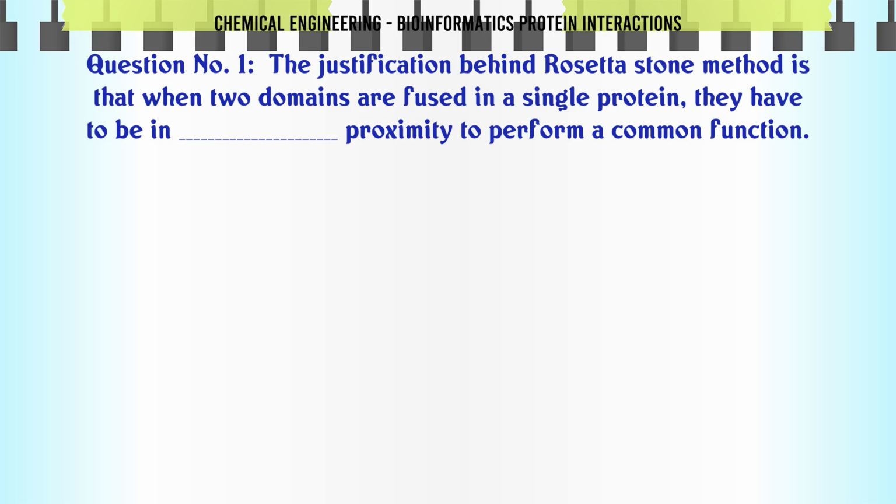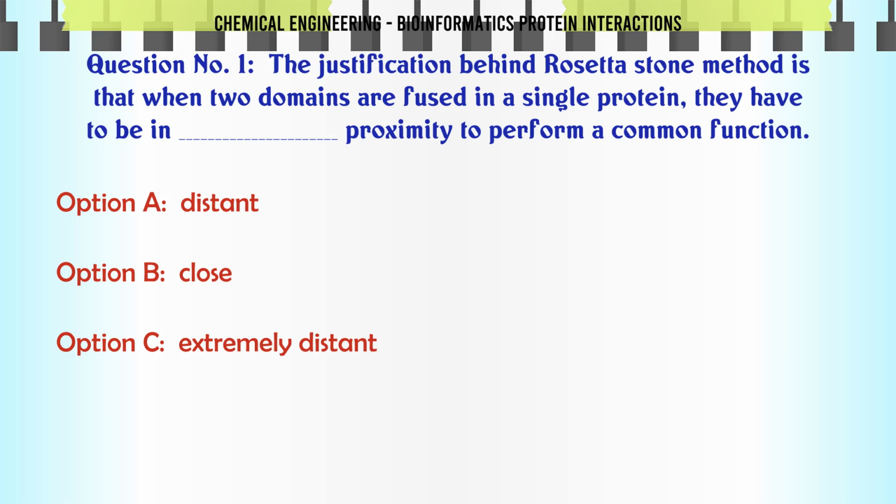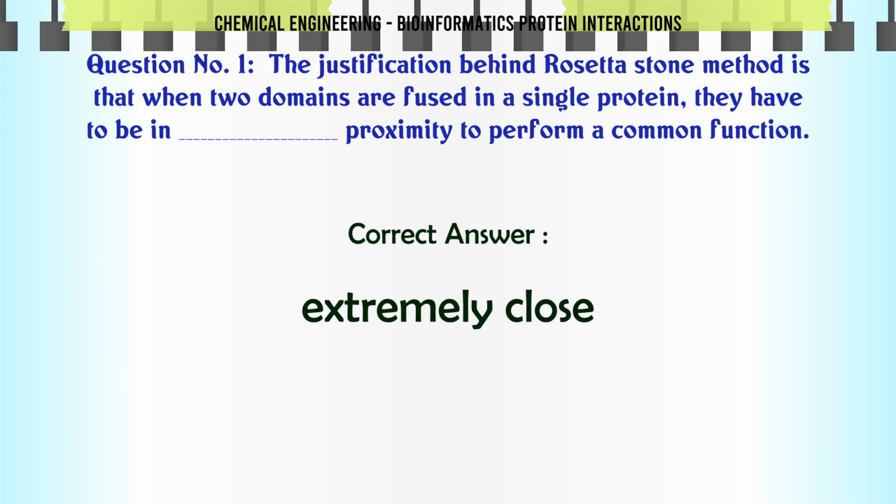The justification behind Rosetta Stone method is that when two domains are fused in a single protein, they have to be in proximity to perform a common function. A. Distant. B. Close. C. Extremely distant. D. Extremely close. The correct answer is extremely close.